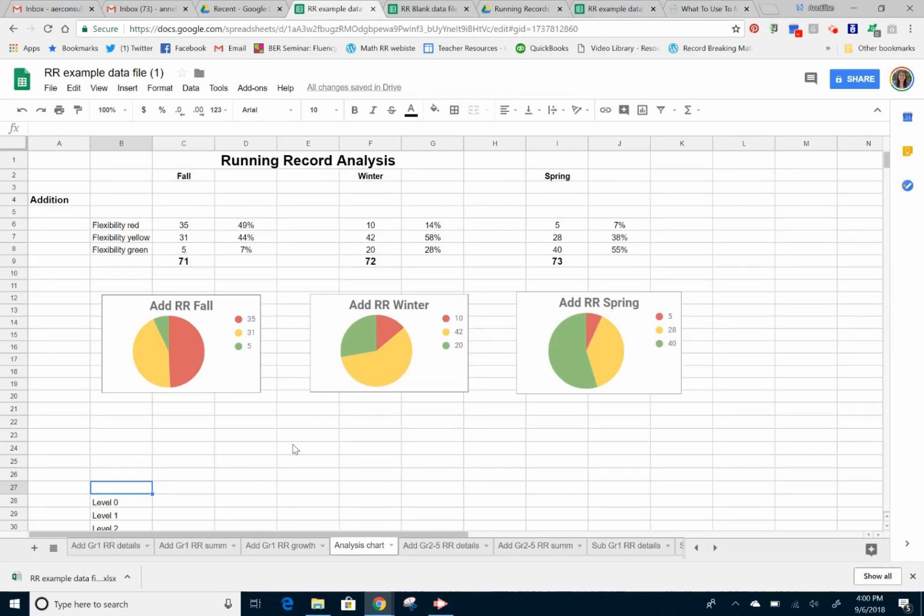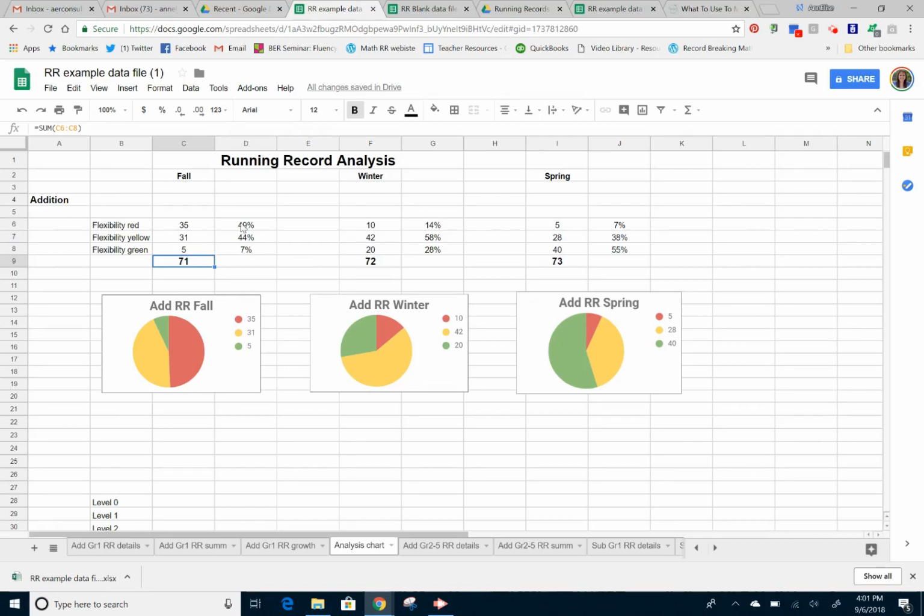And I also was able to insert functions. It gave a percent, dividing this by the total. So I created a formula. For those of you that are a little more advanced with the data stuff, all I did was insert a function and have it take whatever number was in cell C6, which is 35, and divide it by the total. But I had the total as a function as well. I had it sum the values of these 3 columns, so that this value, the 71, is reliant upon the numbers that I plugged into these 3 cells.